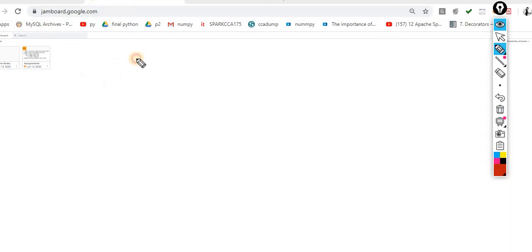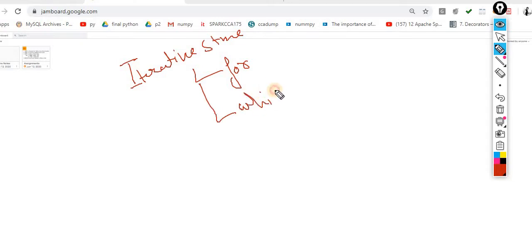Now the next is iterative statements. There are two iterative statements, as I already told you. One is the for loop, and the second one is the while loop. I will touch the for loop today because it is very simple and easy to use. First understand the concept of why we use it.